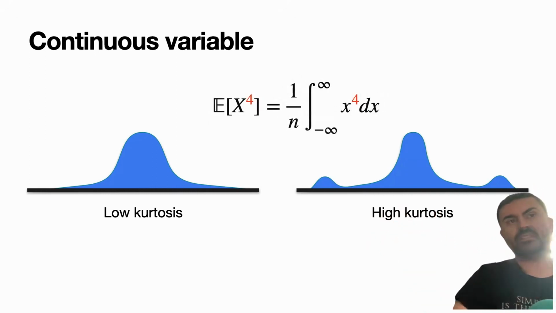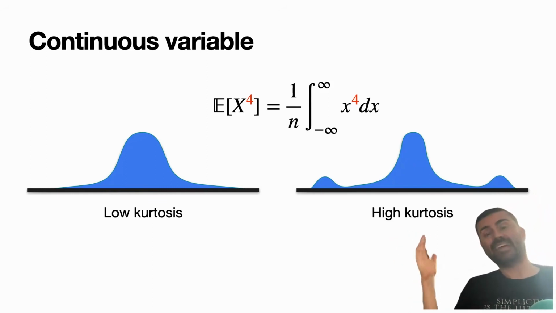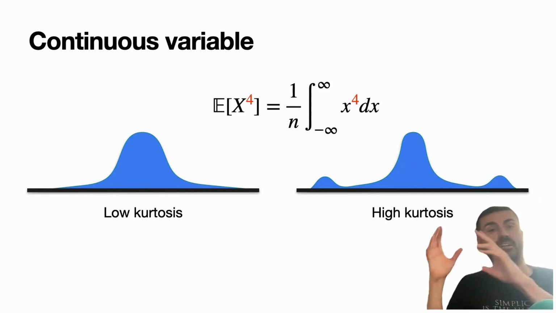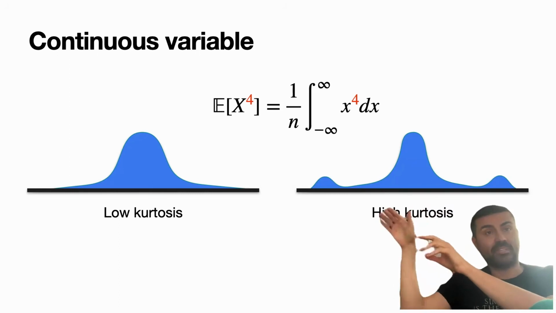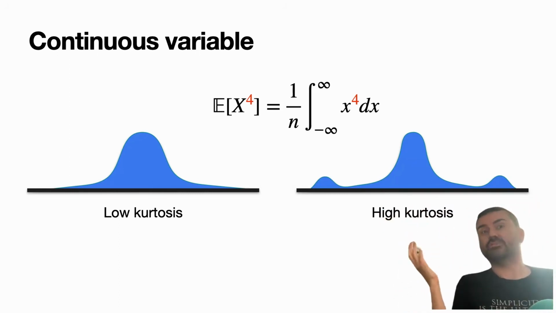And the formula is just like before, except now you take the integral of x to the 4. This is for a continuous variable. So for a discrete variable, you take the sum and divide by n. Here, you take the integral and divide by n.